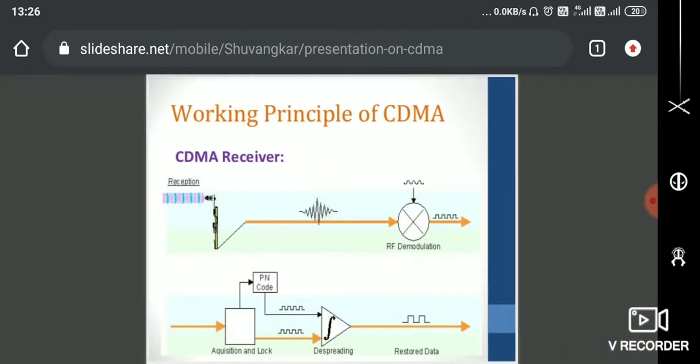This is the receiver arrangement. You can see we get the received signal, again an analog signal received by my antenna, and then it is processed. RF demodulation has to happen. Then we have the data acquisition unit and the PN code. The PN code is used for despreading. We have digitized data on one side and the PN code on the other side, and both are combined to perform the despreading operation, and finally we can restore the data. So this is how the CDMA receiver works.